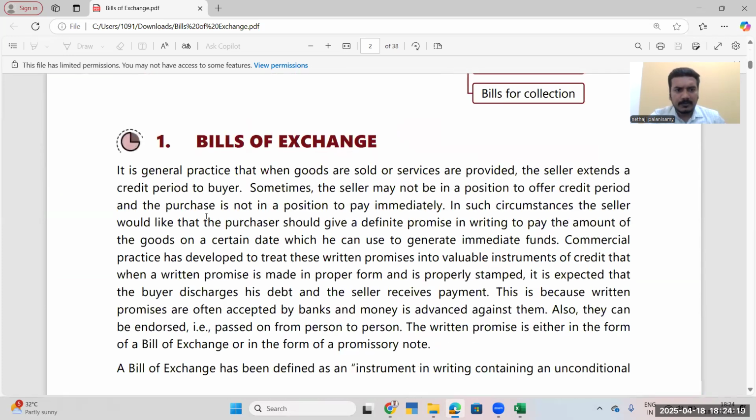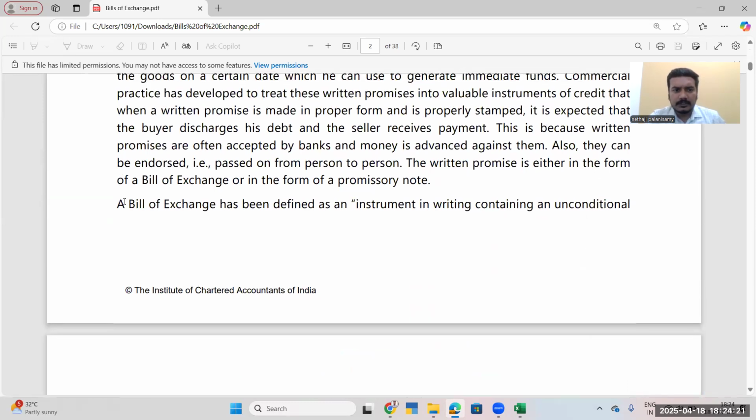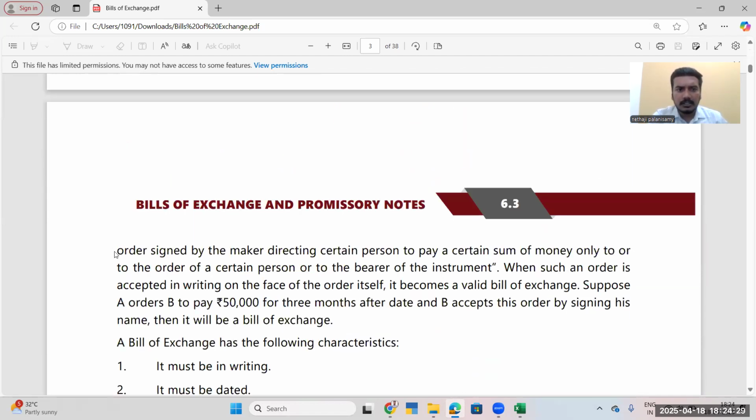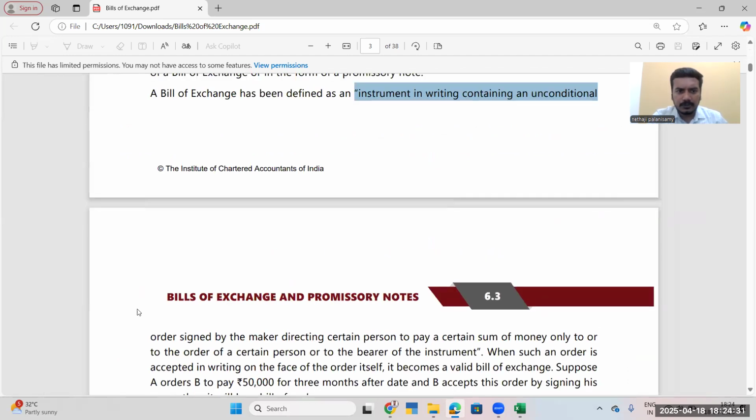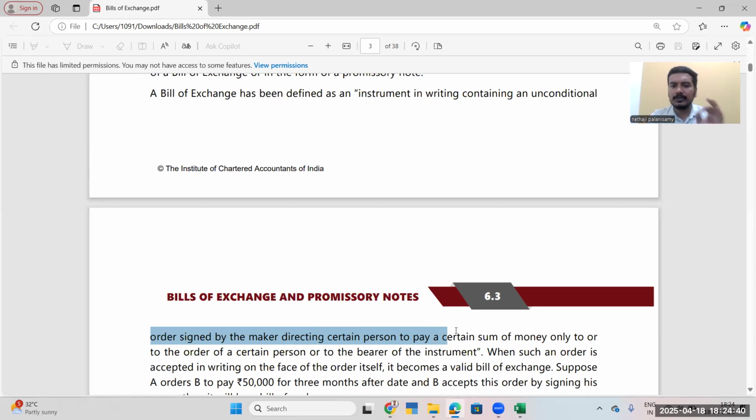Don't worry. Here they have given a bill of exchange defined as an instrument in writing containing an unconditional order signed by the maker. In our case, the maker is us, directing a certain person to pay a certain sum of money only to, or to the order of, a certain person or to the bearer of the instrument.